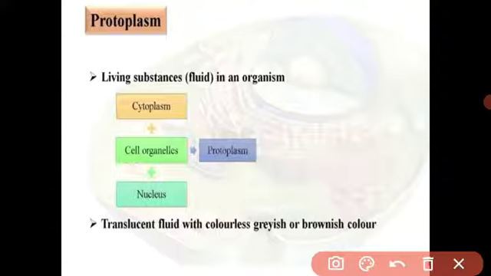In the first video I explained that the cell is the structural and functional unit of all living organisms. All living organisms are made from cells, and every activity of the organism is the outcome of cellular activity.